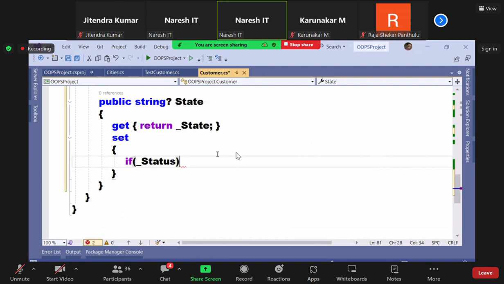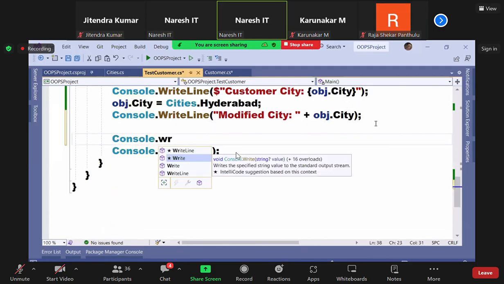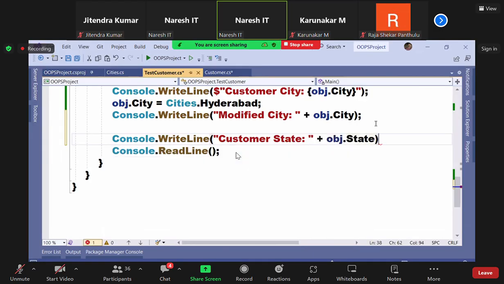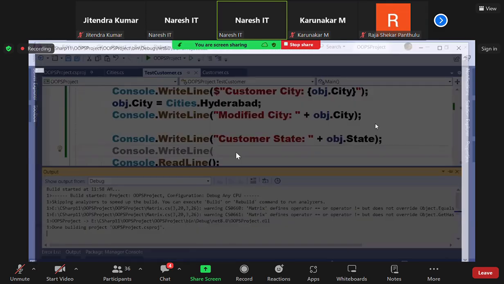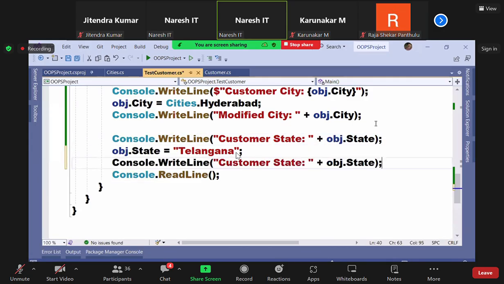Underscore state. Well, nothing special. It is same like our name property only. Okay, now come here, console dot write line customer state. What is the current state? Karnataka. OBJ dot state is equals to Telangana. Modified state.